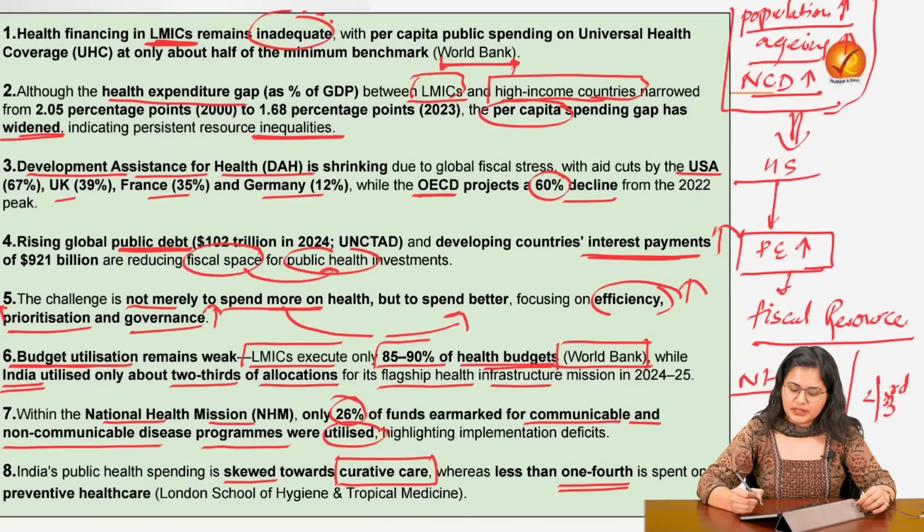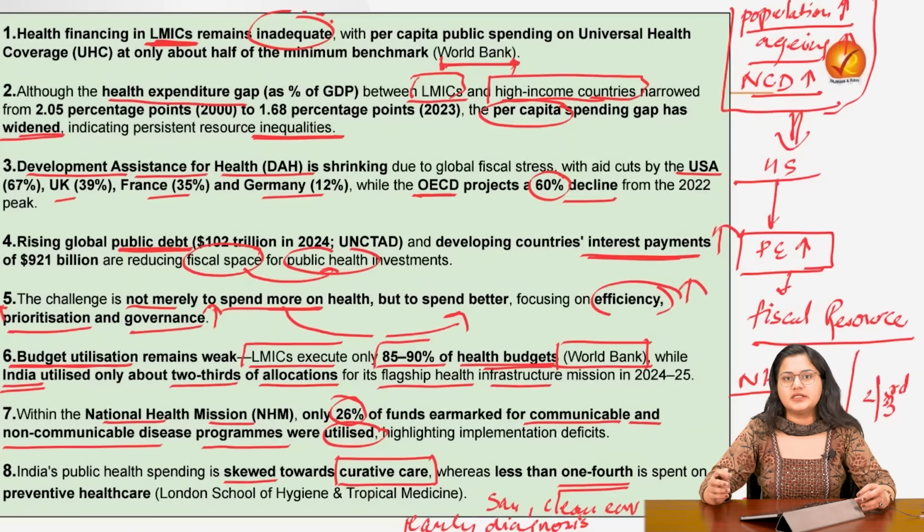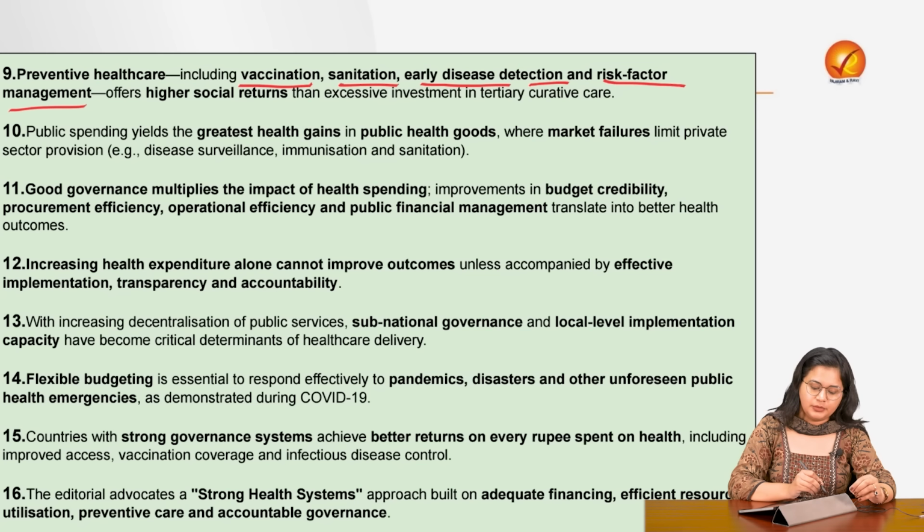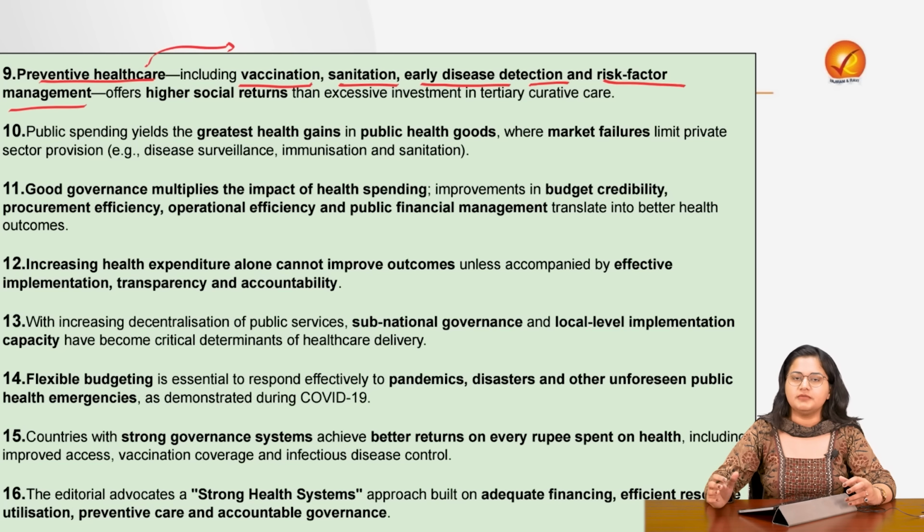Because if we invest in sanitation, if we invest in a clean environment, if we invest in early diagnosis, then the healthcare burden on our secondary and tertiary sector will reduce significantly. So every rupee that is spent on preventive healthcare is bound to give us more results than the money that is spent on curative care.